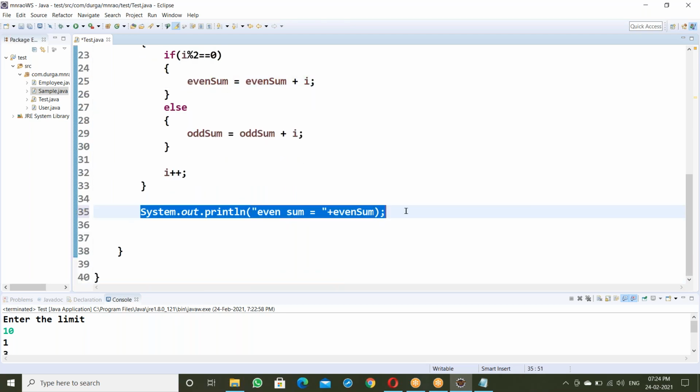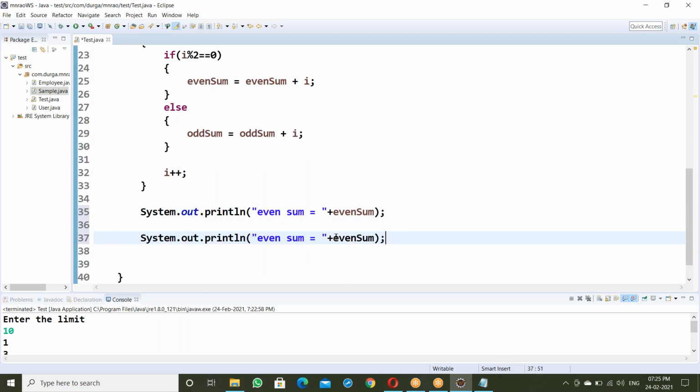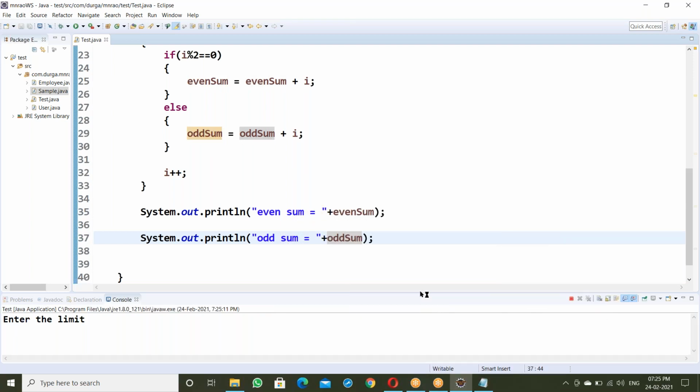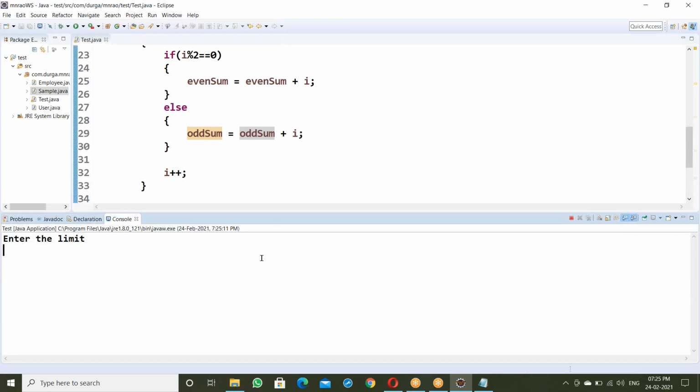Even sum variable. Next, odd sum is equal to here, odd sum. Okay. Right click, run as. Okay. Yes, suppose even sum equals 30, odd sum equals 25. Just try to practice all this.